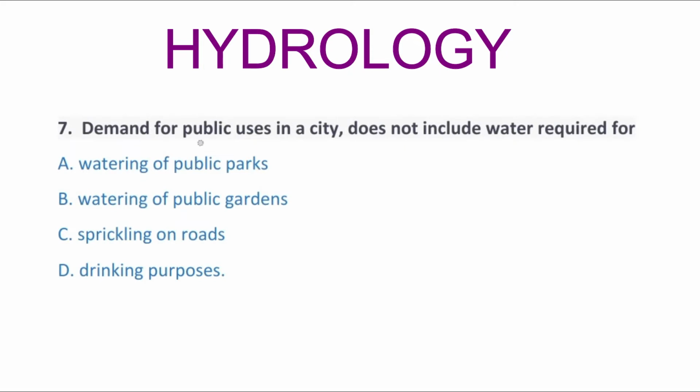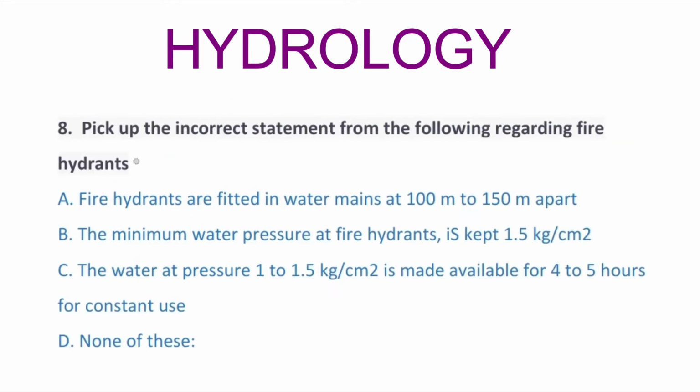So next question, the demand for the public uses in the city does not include water required for option A, watering of public parks, option B, watering of public gardens, option C, sprinkling on roads, option D, drinking purpose. So the correct answer is option D, drinking purpose. So next question, pick up the incorrect statement from the following regarding fire hydrants.